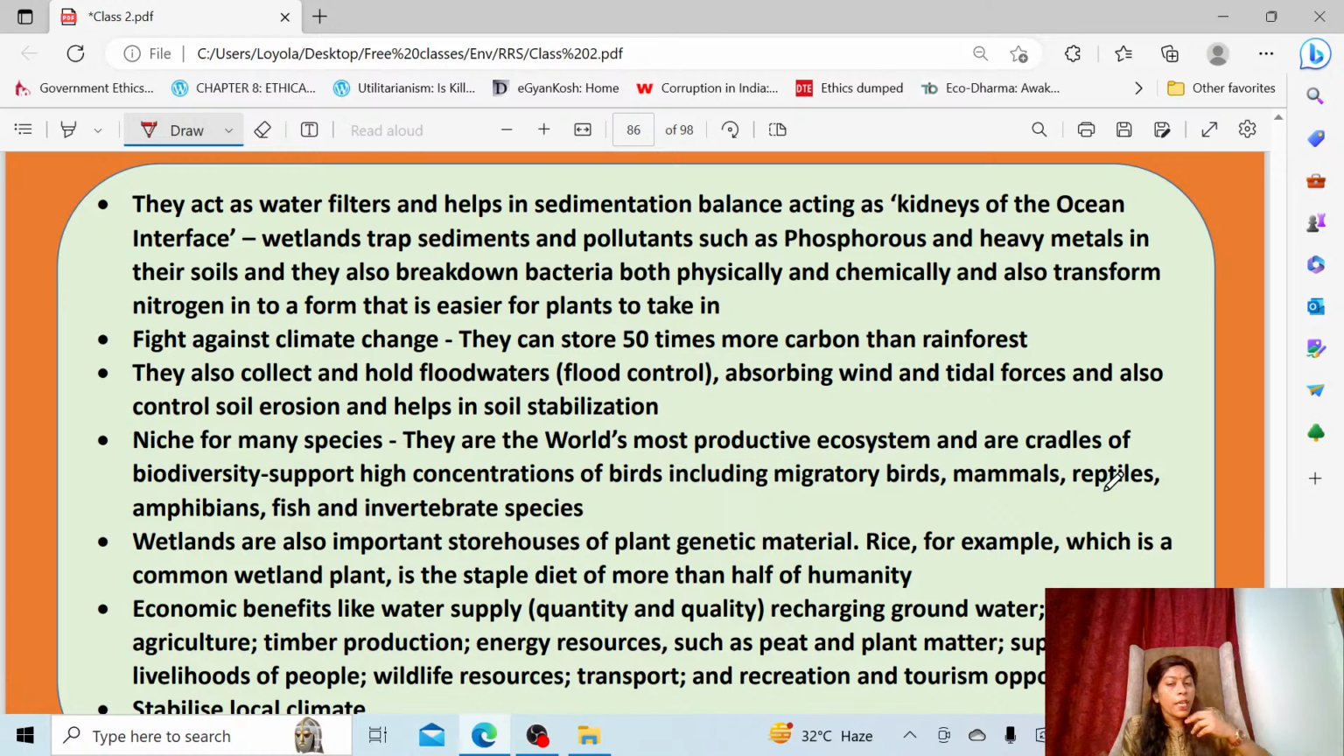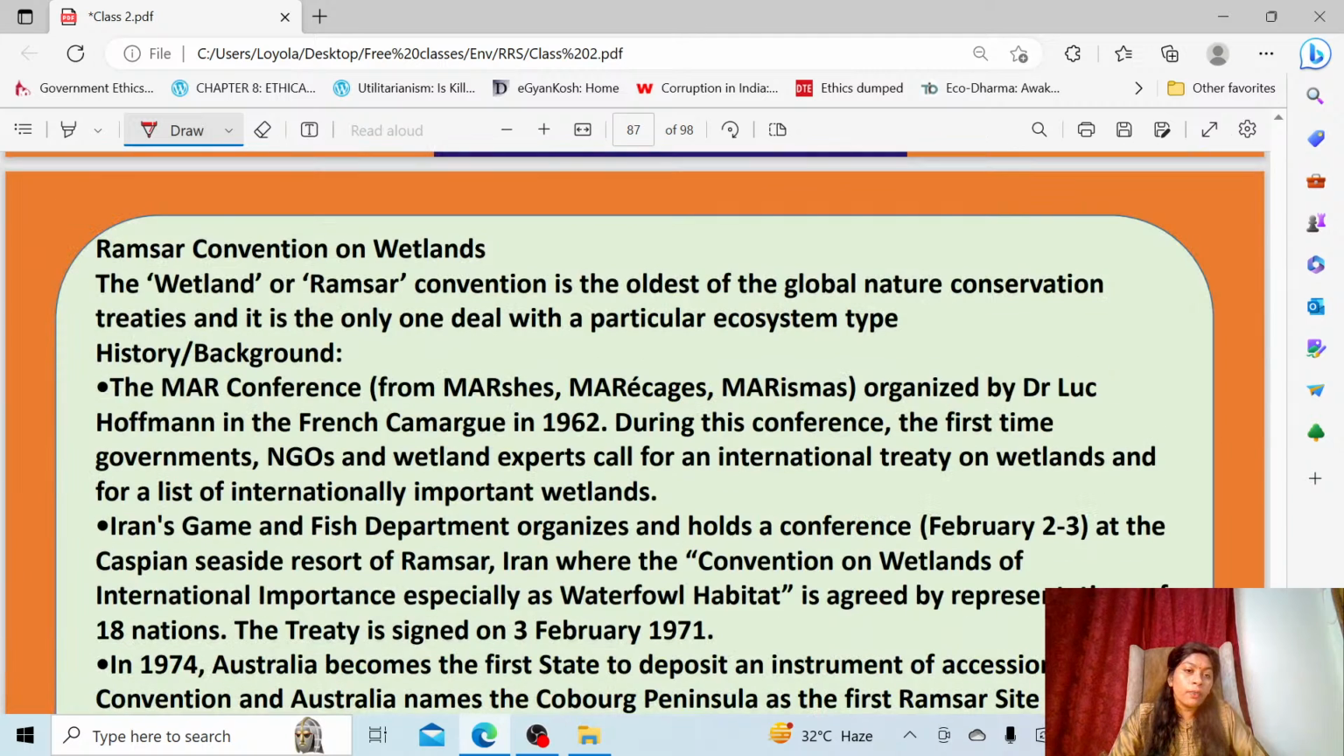And it even gives economic benefit to the people, like supplying purified water, recharging the groundwater, and it helps in fisheries and agriculture. Traditional methods of cultivation use these waterlogged areas, even for timber production. Okay, like this, it gives a lot of benefit to the people. Then even fuels can be obtained from wetlands, like peatland, where a lot of organic matter is stored. The decaying organic matter can be used as a fuel.